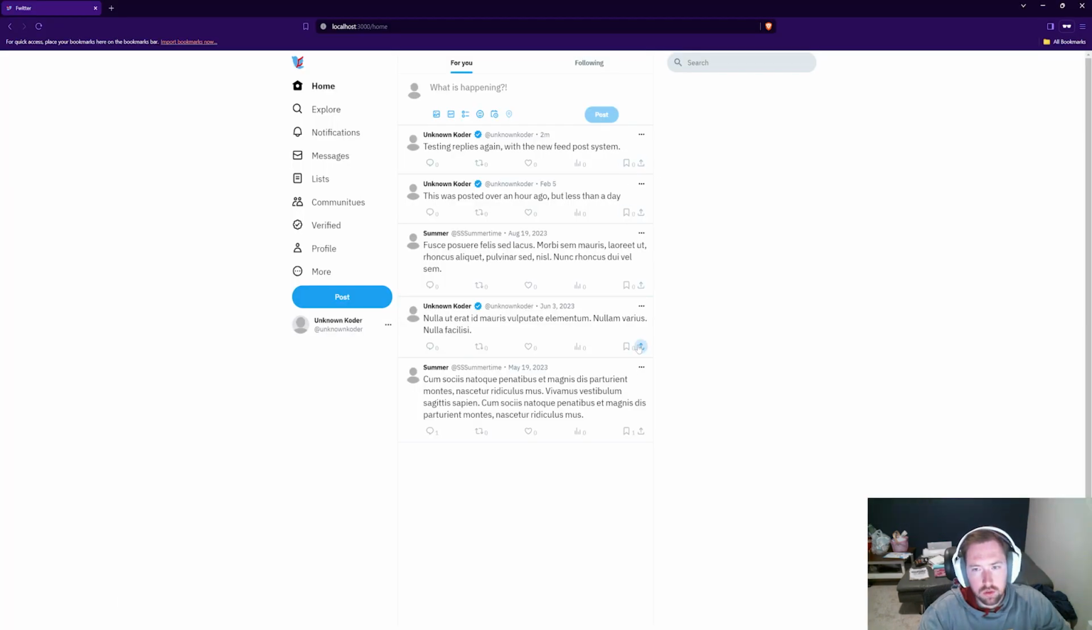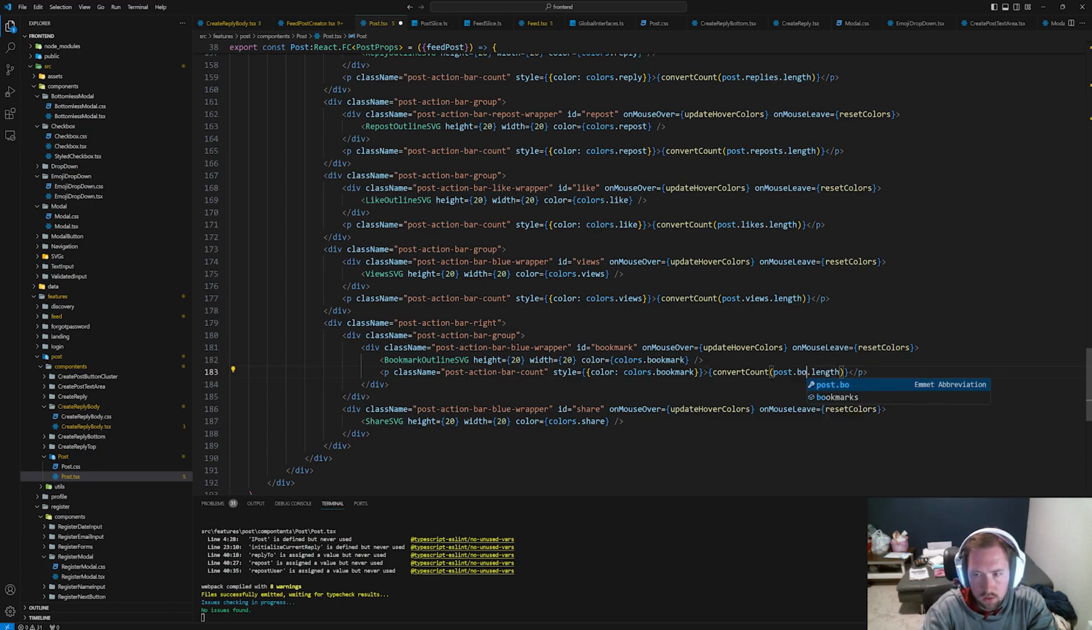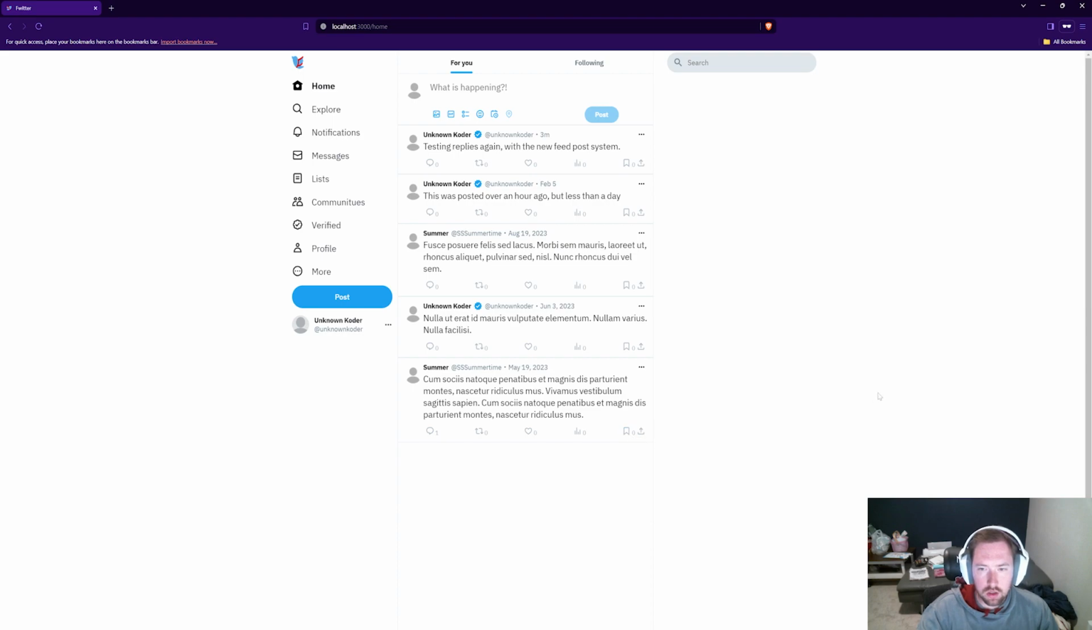Not broken. Well, I don't know why this says there's one bookmark. It's because this should be bookmarks.linked. There we go. Now that's probably going to overflow whenever it gets too big, so we might want to add a little bit more space on that, but overall I think that's fine.